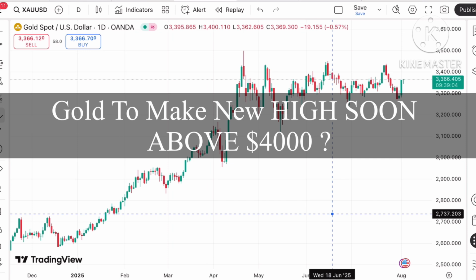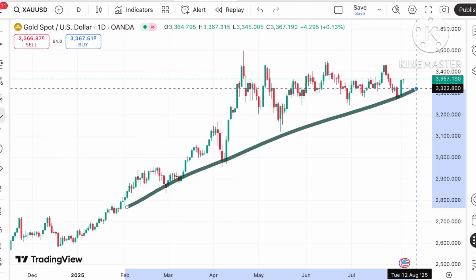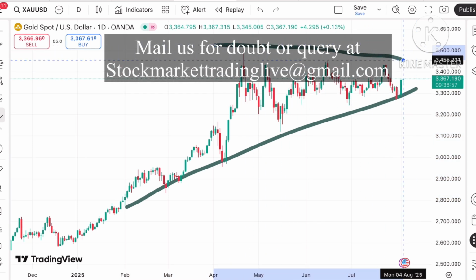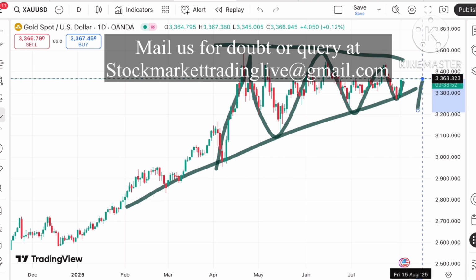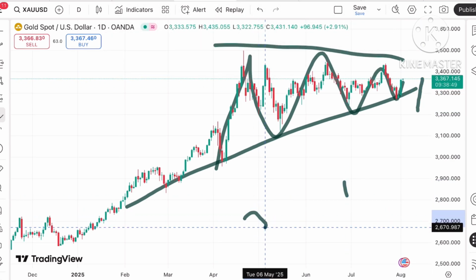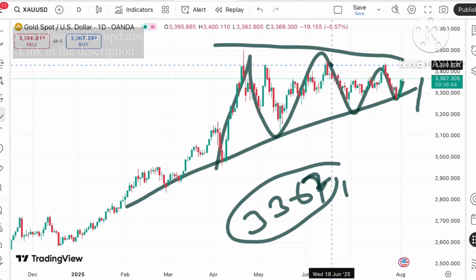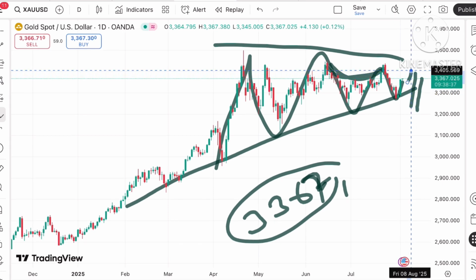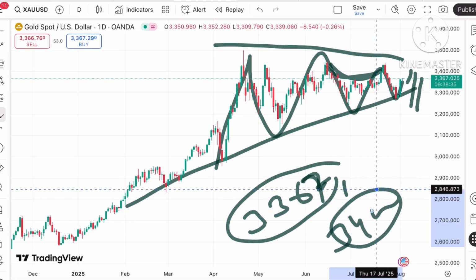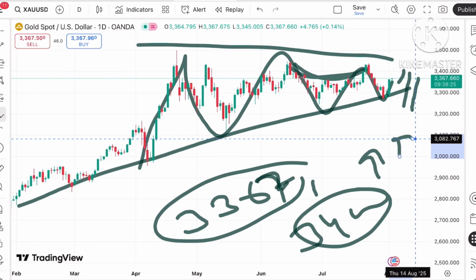So today in this video I'll explain how the price of gold has moved in the last 2 days and how the price of gold can move in the next 2 days. If you look at the chart of gold, it is in a narrow pattern, and if the price keeps sustaining this particular level, which is now trading at 33.67, there can be a further rise because this pattern is supporting this trend. Chances are high that it can move towards 33.91. And if the price keeps moving above this level, it can touch a level of 3400. If the price keeps moving above this level, a further upside can be seen.